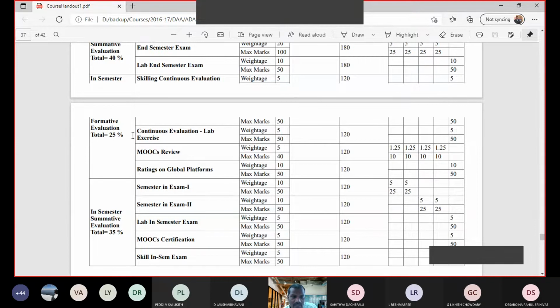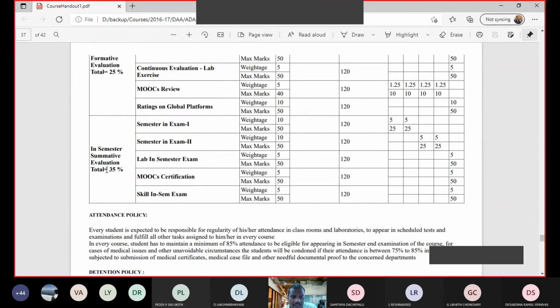So the total is 25%. Earlier the external exam was 40, now it is 25, total 65. And the remaining 35% is in-semester summative assessment. That is your sem test 1 and sem exam 2. Sem exam 1 is 10% weightage, sem exam 2 is 10% weightage, lab in-sem exam is 5, skill in-sem exam is 5, and MOOCs certification is 5.